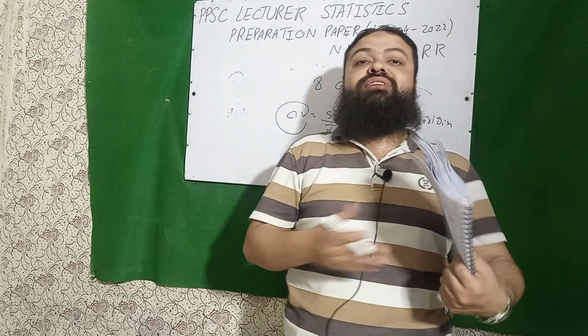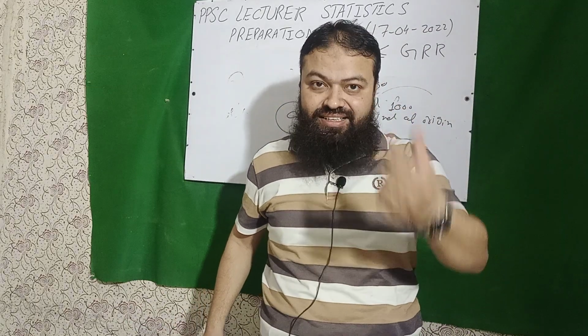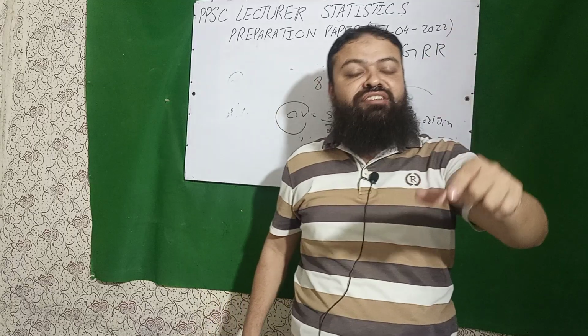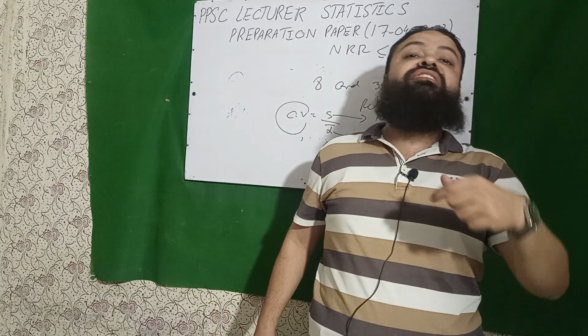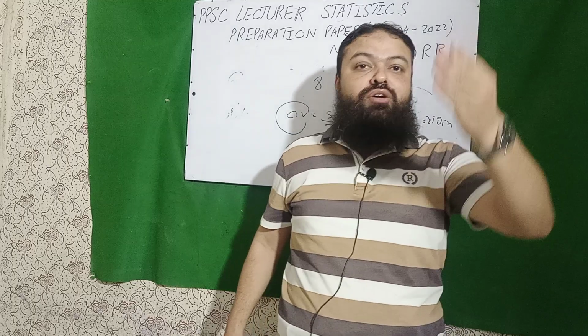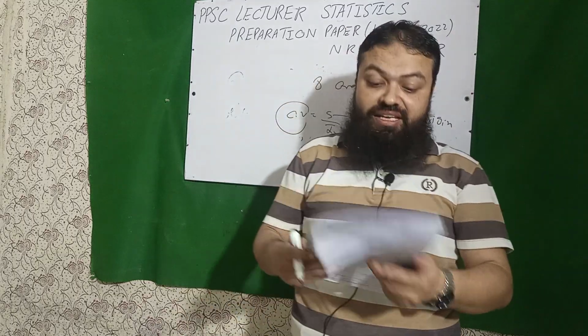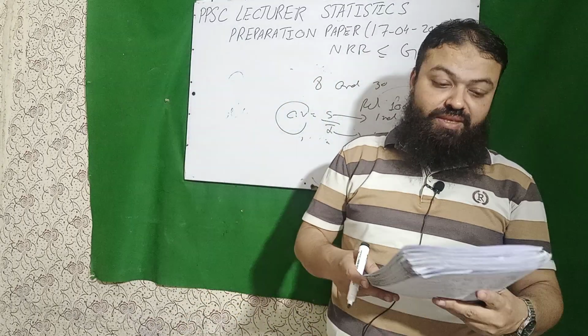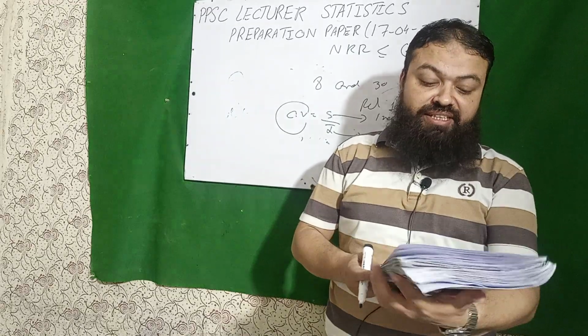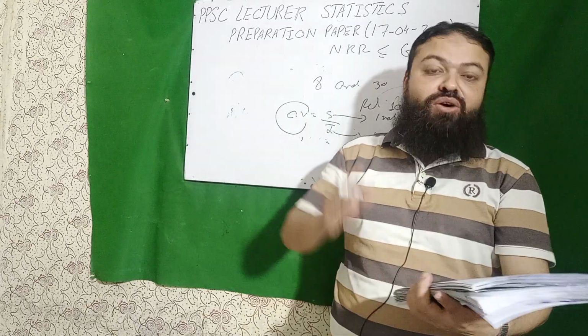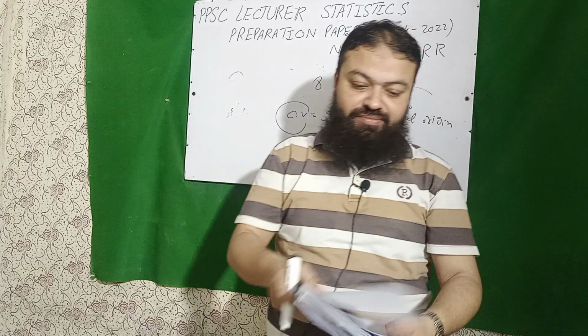When a constant value is added to the values, coefficient of variation will be decreased, and when a constant value is subtracted from all the values, coefficient of variation will be increased. A very important concept. Next question is mean, median and mode are equal when all the values are same.